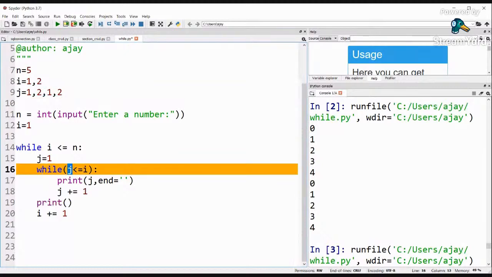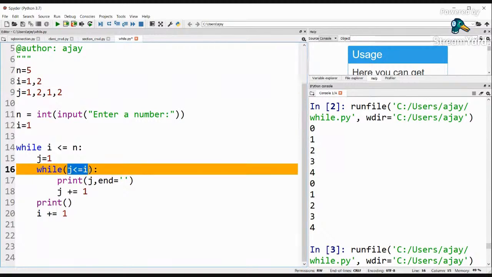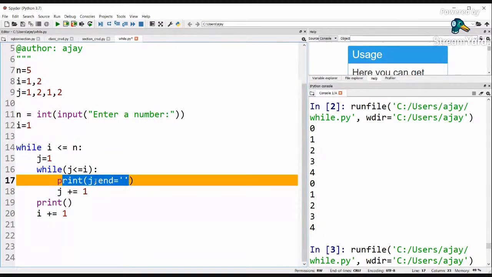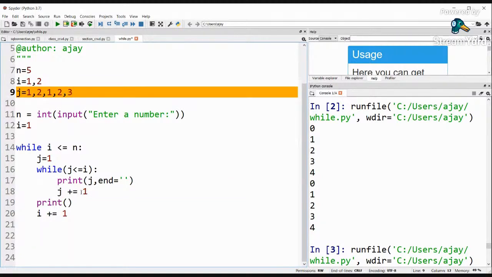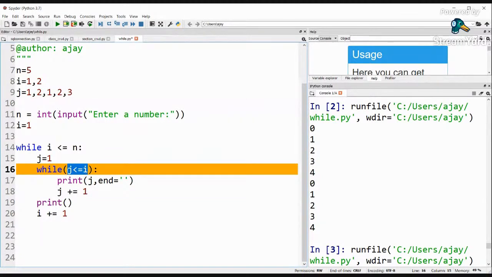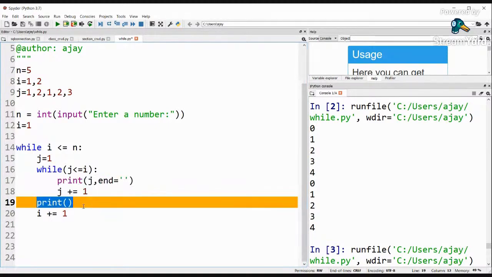So then again it jumps over here and checks the condition. The value of j is 2, i is 2. The condition is still true. So it is going to go inside, print 2, and then j becomes 3. But this condition now becomes false because 3 is not less than or equal to i. What is the value of i? 2. And now the iteration of this loop is over, so it is going to skip this entire statement and jump over here, and this is going to bring the cursor to the next line.